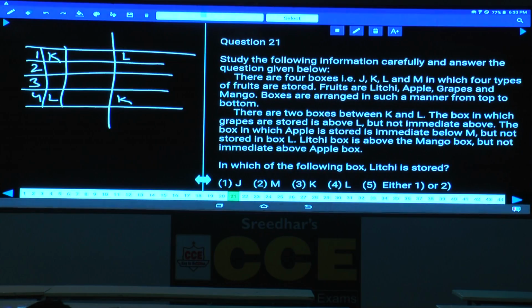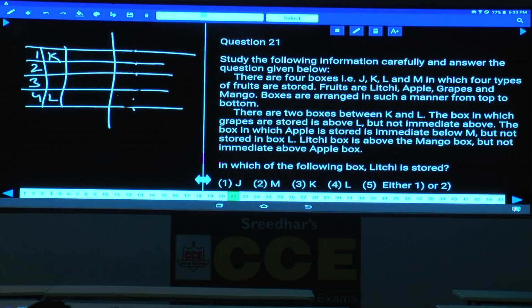Clear now? K and L, there are 2 boxes between them. The box in which grapes are stored is above L. This case is ruled out because L is the topmost floor, which is not possible, and this case is completely ruled out. Hence we are left with only one case, wherein K is at the top and L is at the bottom. Isn't it?